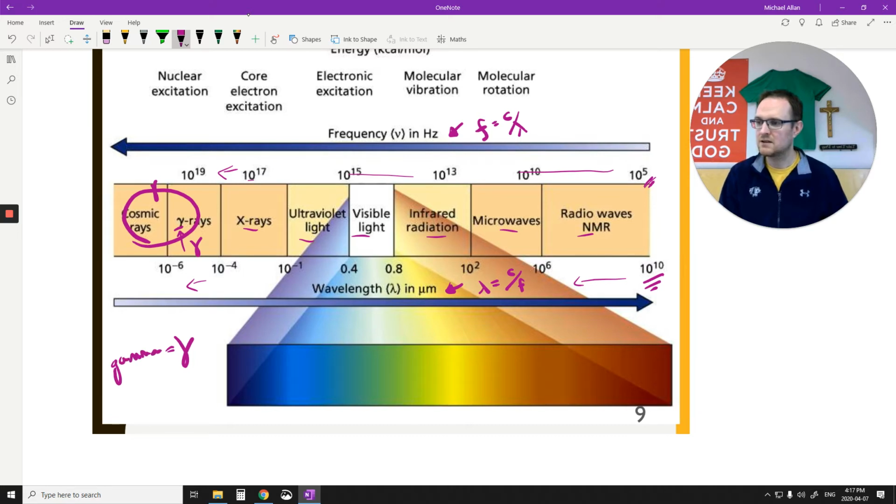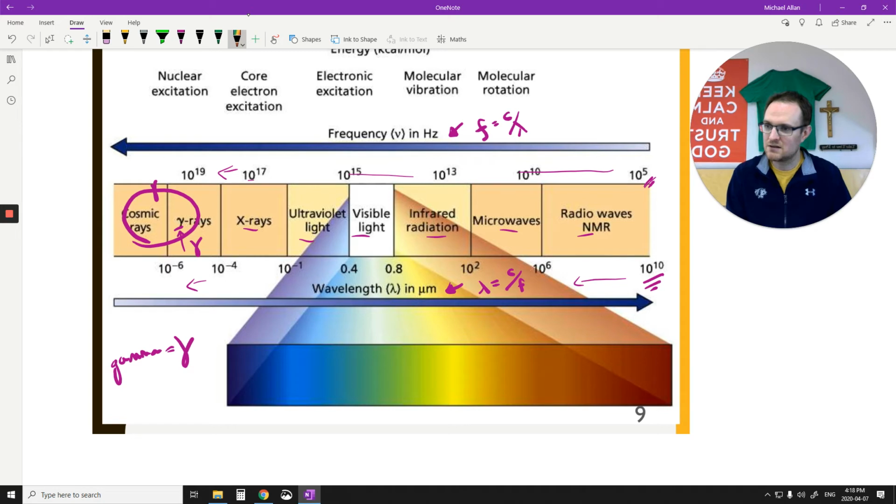Okay, so this is a gamma ray here. X-rays, ultraviolet. You can see on this side they've got really small wavelengths, high frequencies. Now, what you need to know is the cutoff points for visible light. It's just nice to know those. I might ask some questions about this, where I might ask you what kind of light is this? Is it visible light? Is it infrared? Is it ultraviolet?